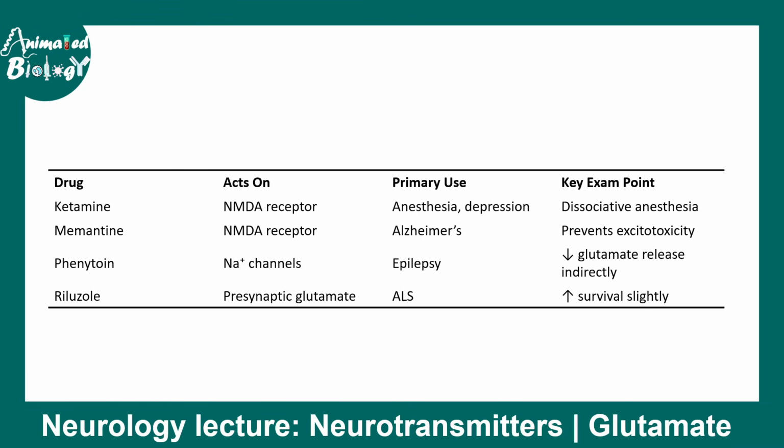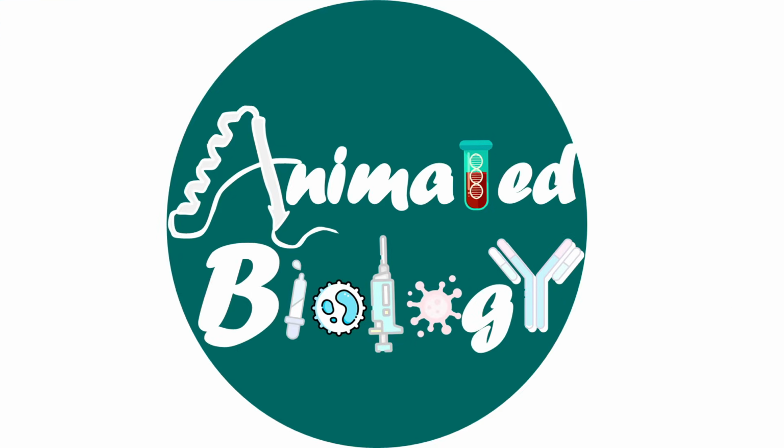If you want to learn more about amyotrophic lateral sclerosis, you can watch the video in the I button. But this is a quick summary of glutamate. In coming videos, we'll talk about other neurotransmitters. Stay tuned for more.